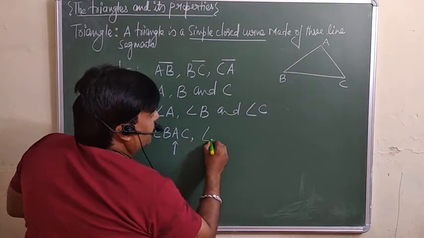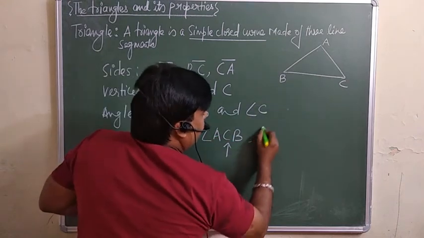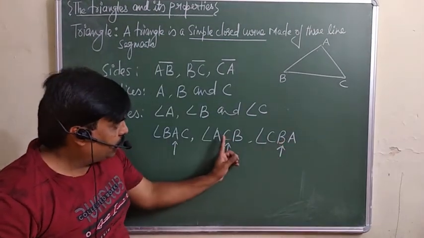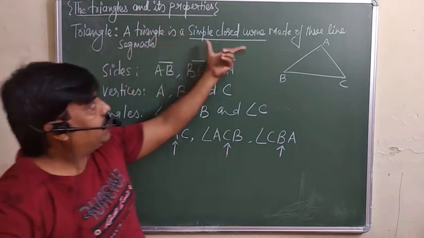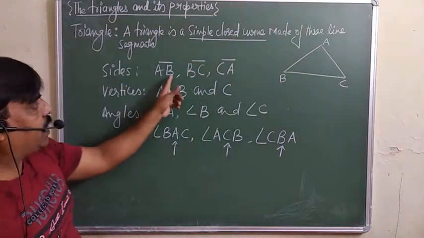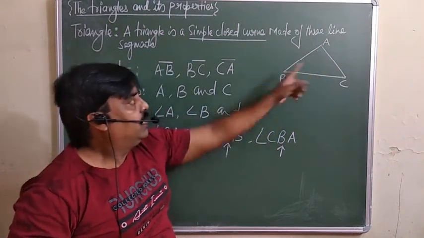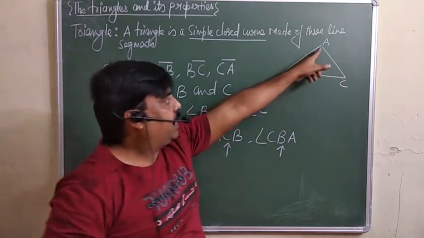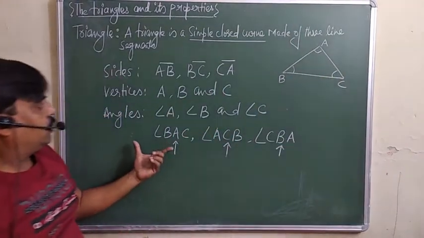Similarly, you can write angle ACB. So there is angle C. You can write angle CBA. So angle at B. Middle में जो term होता है, the angle is formed at that one only. So any triangle is a simple closed curve that is made by three line segments and which has three sides. AB, BC and AC are the three sides. तीन vertices होंगी A, B and C and three angles. This is your angle A, this is angle B and this is your angle C.